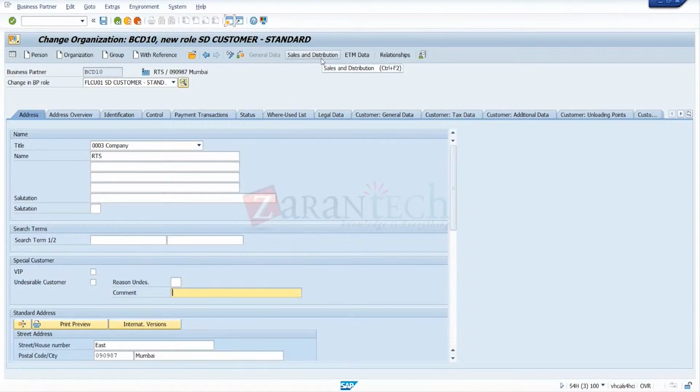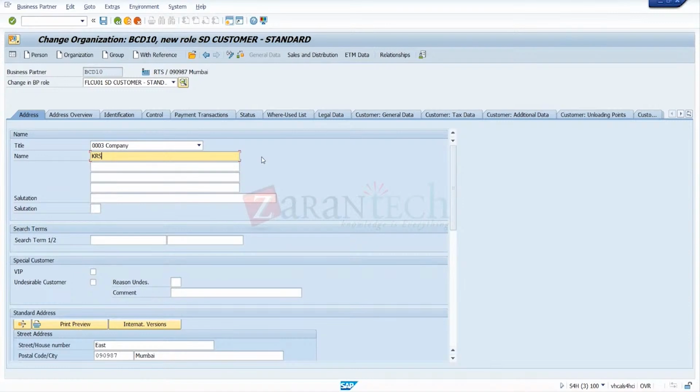Now Shekhar, a small query here. I created that general customer, right? Now we are adding the role of customer. Again here I can see the address. Can I change the address here, and what will be the impact of it? If you change it here, it will change the standard address also. This window is common for all the roles. So if I change it, the general address also gets changed. Yeah, I'll change it to KRS.